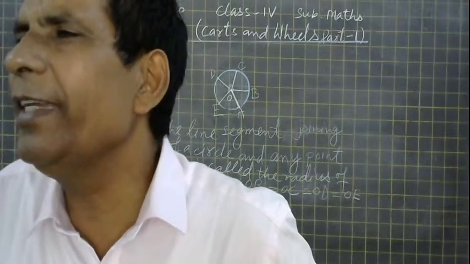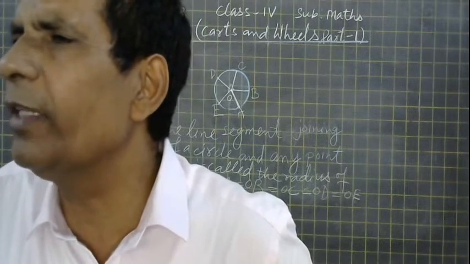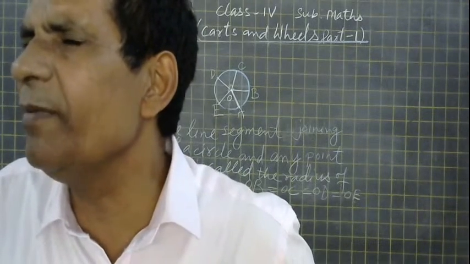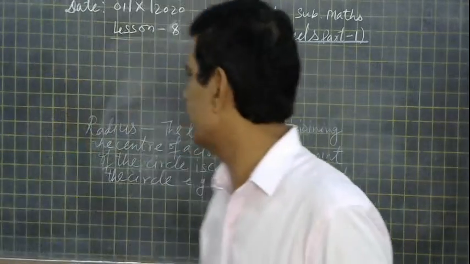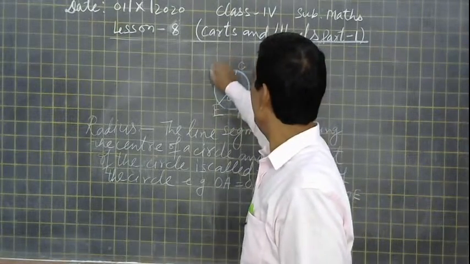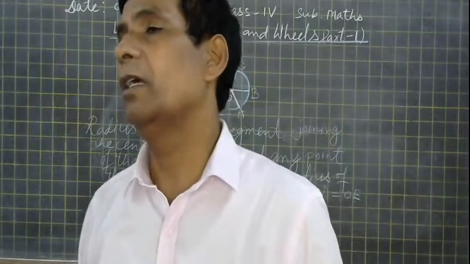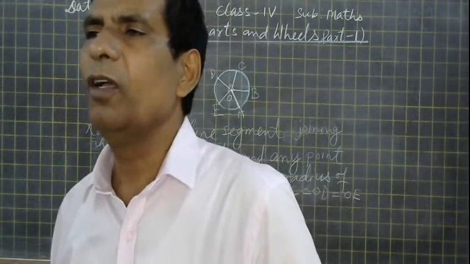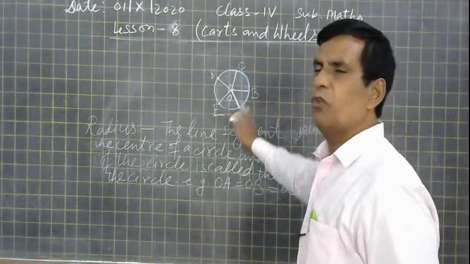A, B, C, D is not a radius. These are the points, not radius. So it is OA, OB, OC, OD.